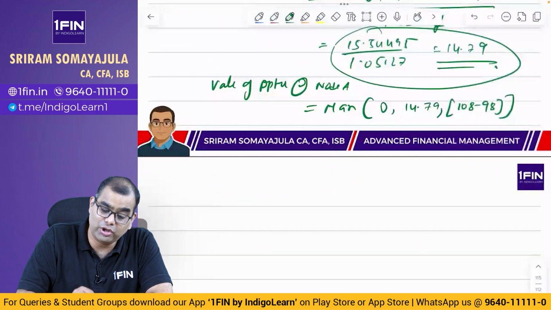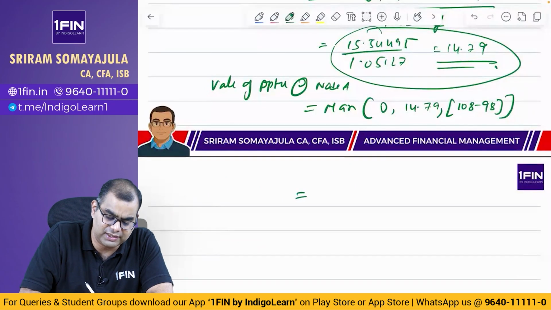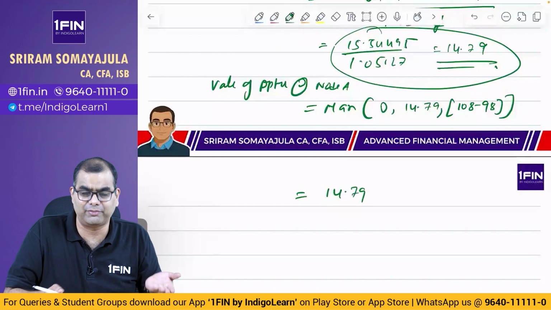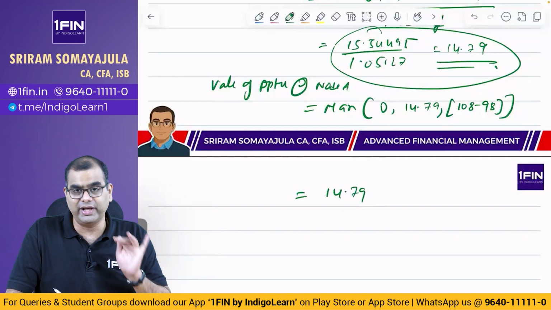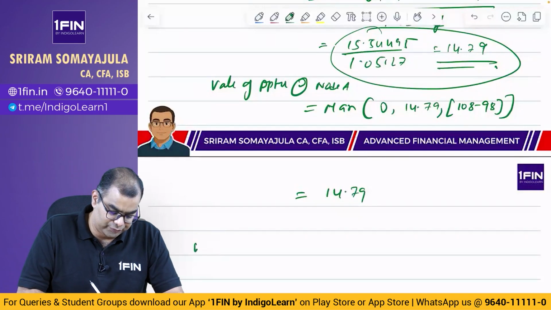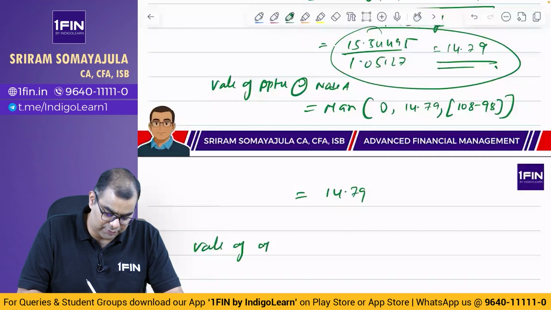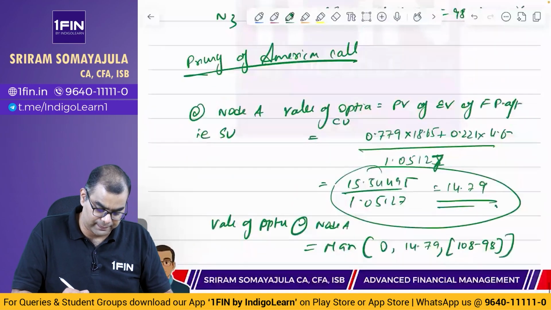So இந்த மூணுக்குமே மேக்ஸ். But here in our case this is 14.79 தான். ஏன்னா 108 minus 98 is only 10. இது 14.79 is greater than 10. Node A இது ஸ்டோரி. Node B க்கு என்ன ஆக போகுதோ? Value of option at node B, that is CD.